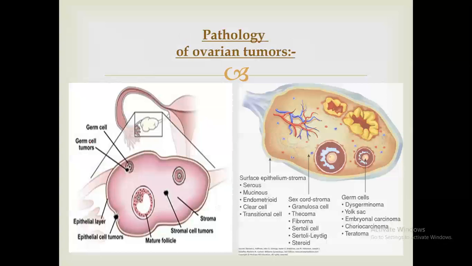Now, if we see this picture, the tumors arising from the germ cells we call germ cell tumors, arising from the epithelial layer we call epithelial cell tumors, and arising from the stroma we call stromal cell tumors, whether benign or malignant. And all these names we will speak about in detail in the coming 2 lectures.